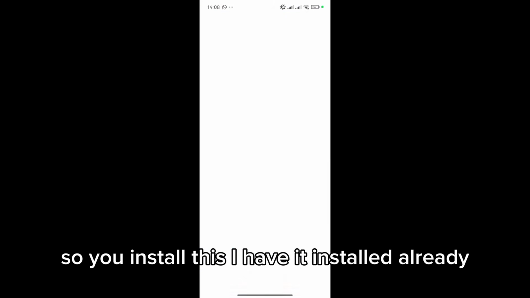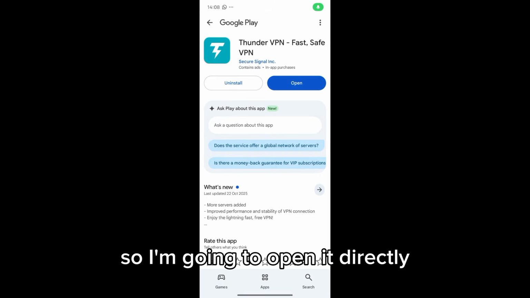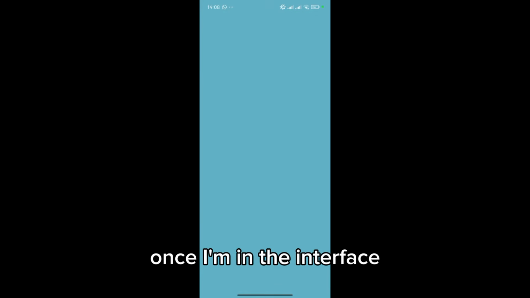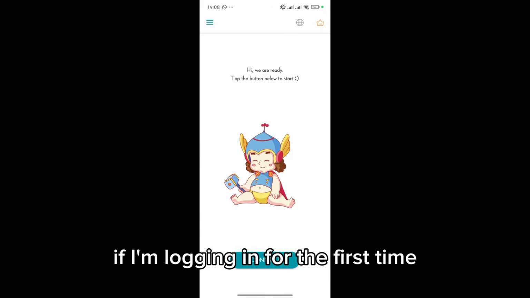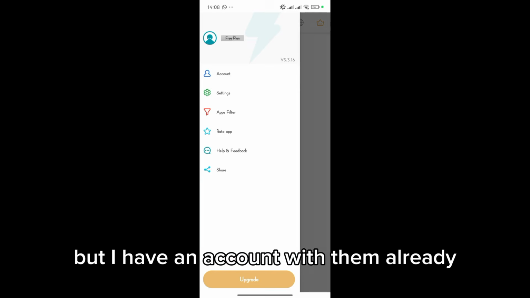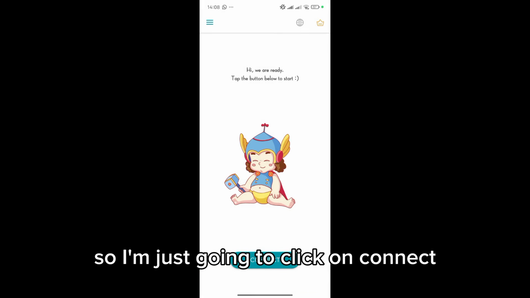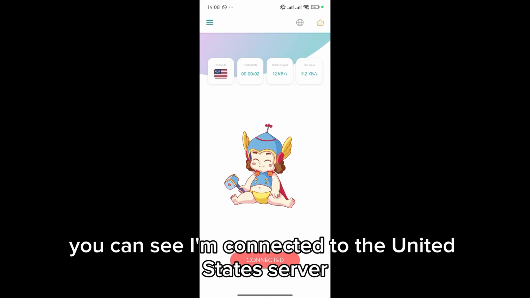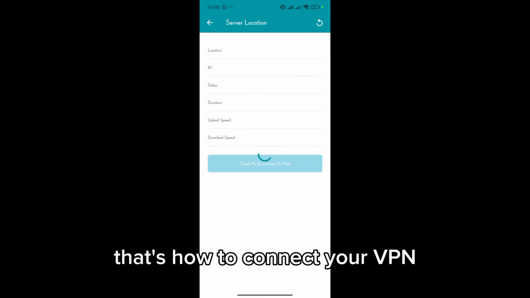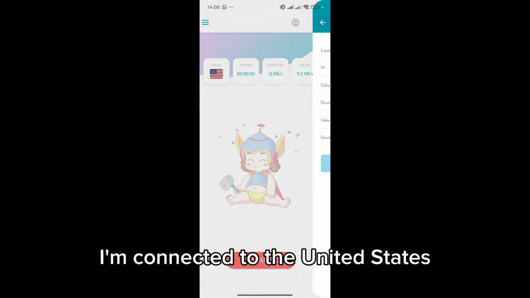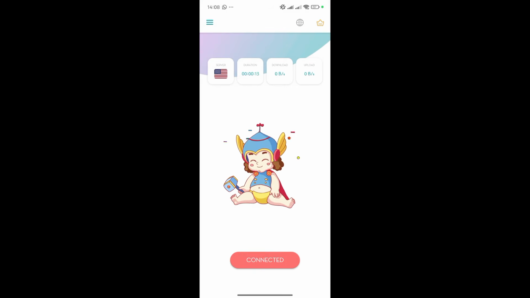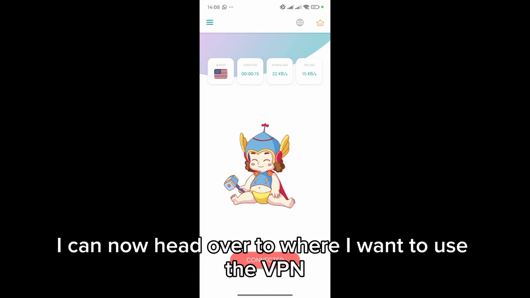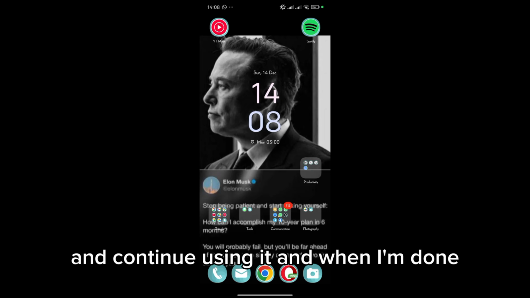I have it installed already, so I'm going to open it directly. Once I'm in the interface, I'll create an account if I'm logging in for the first time. But I have an account with them already, so I'm just going to click on Connect, and automatically, you can see I'm connected to the United States server. That's how to connect your VPN. I'm connected to the United States. Then I can now head over to where I want to use the VPN and continue using it.